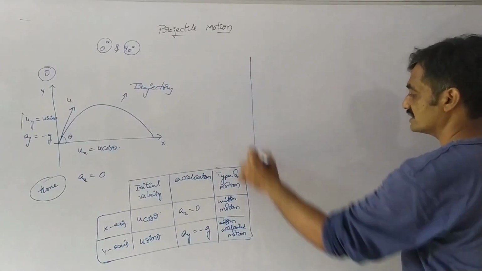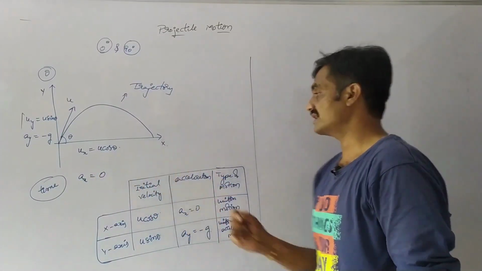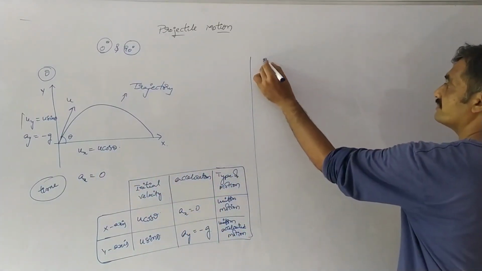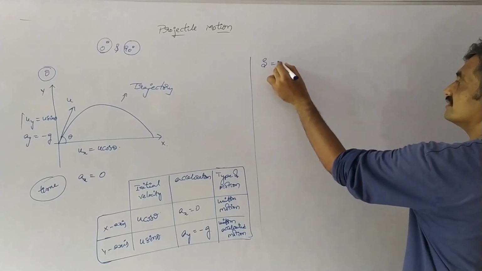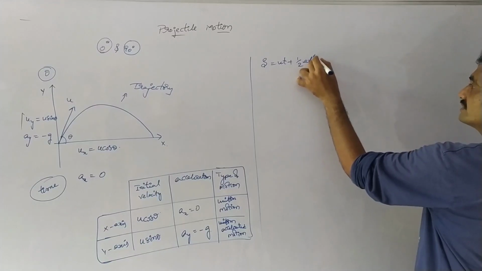To prove this, I am going to consider the displacement along the x-axis, and we are going to represent it based on the equation s equals ut plus half at square.